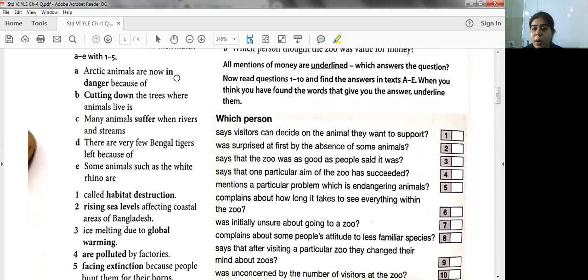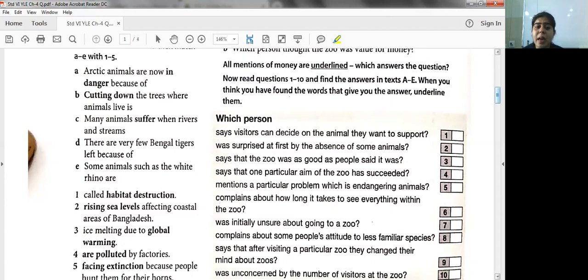Now, if you look at the words which are in bold, students, the meaning is quite easy. So what we will be doing is we will be matching those A to E with 1 to 5. So in front of A to E, you will write a number. For example, A. Arctic animals are now in danger because of, we can say, 1. So you will write 1 over here. Okay, I'm just giving you an example. It is not the answer. Now we'll go to discussing the answer.